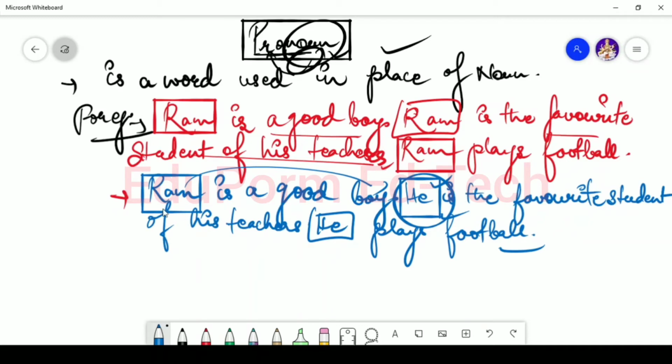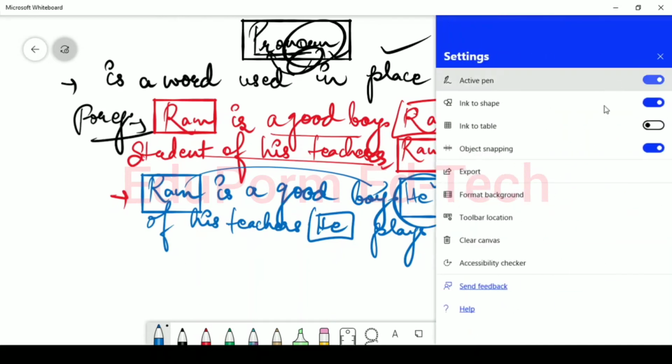So instead of repeating Ram again and again, let's say I have to write an article about Ram, say for 1 page, so I'm not going to repeat his name again and again. Instead, in the first sentence, I will just specify that I'm talking about Ram, and then I will continue talking about him by making use of the word he, his, or whatsoever. Means we are going to use pronoun here. So pronoun is basically a word which is used in the place of noun.